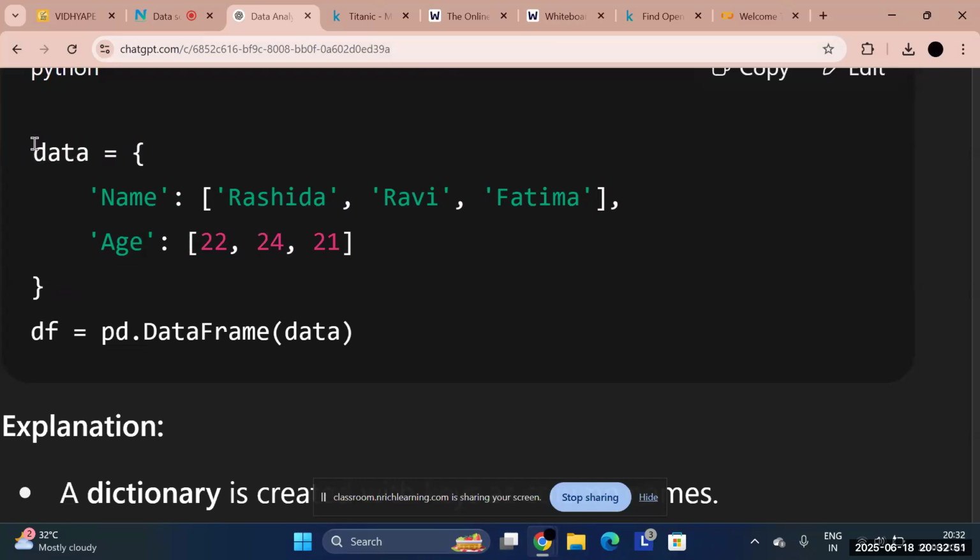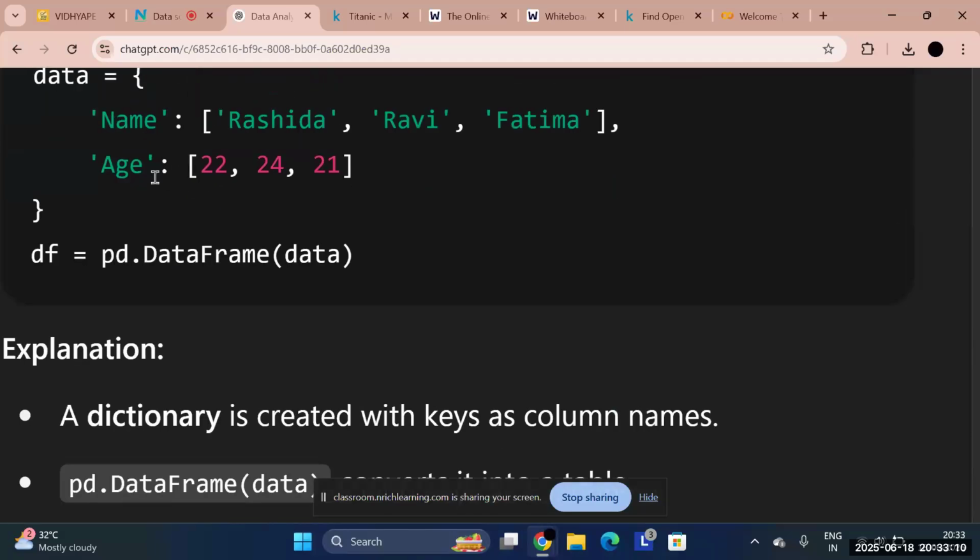So this is a little complex part where you don't simply give name one value. Rather than giving only one value, I gave multiple values. And how can I give multiple values? By simply forming a list. Here also I gave age a list: 22, 24, 21. So this is what a dictionary means.